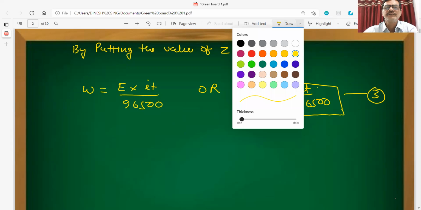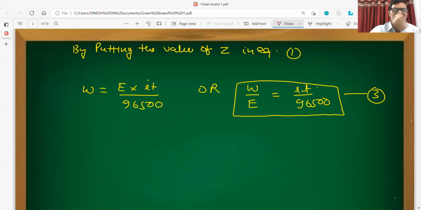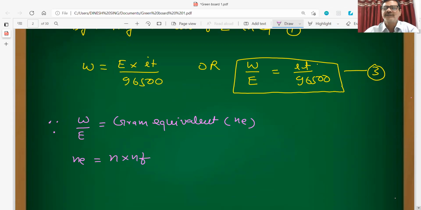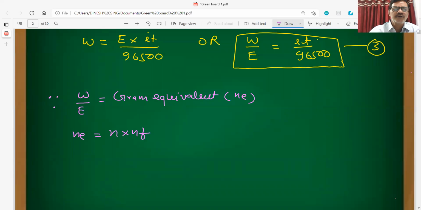Now since W by E, the amount of the substance divided by its equivalent mass, is called the gram equivalent, that is Ne. Ne is also equal to moles into n factor. So this equation can be written as W upon E becomes moles into n factor, equal to IT by 96500.